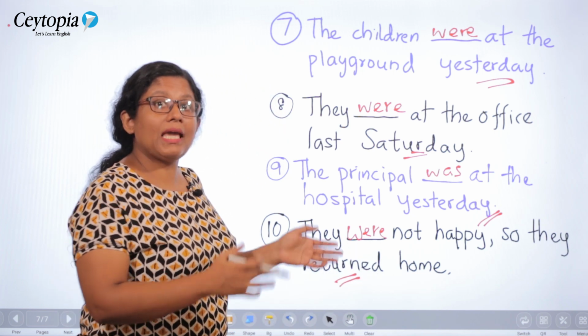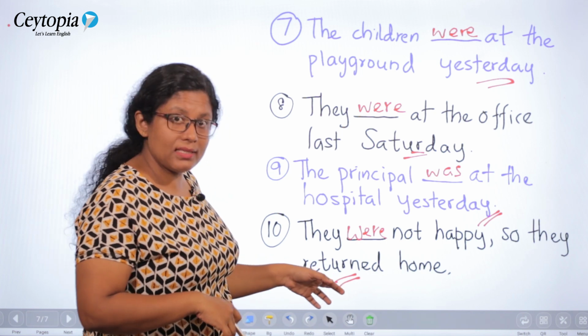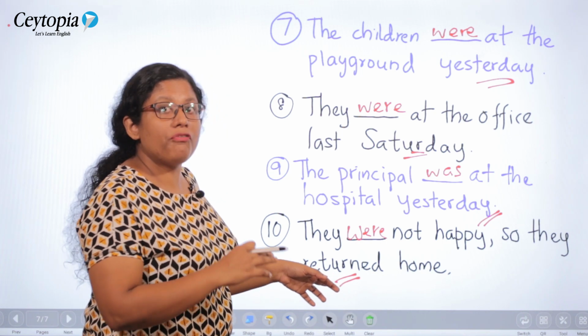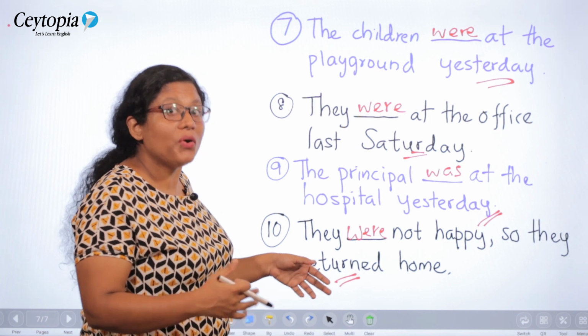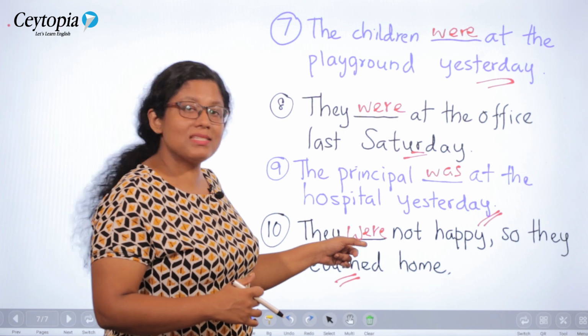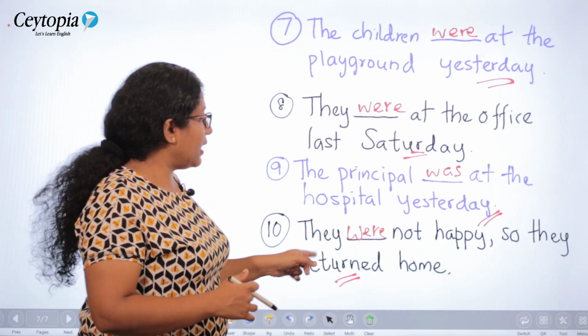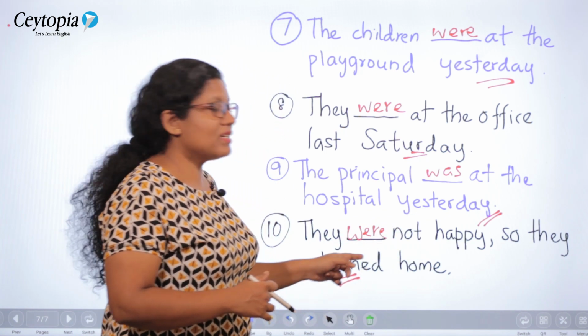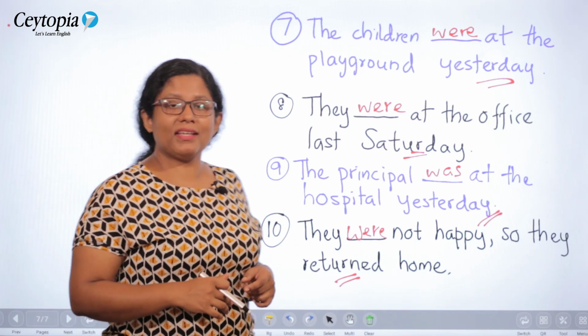Returned. We came back, right? Which means it is done. A finished activity. Therefore, we know that we are talking about the past time. Therefore, we are using the past tense be verb, right? They were not happy, so they returned home. I think that was a very easy lesson.